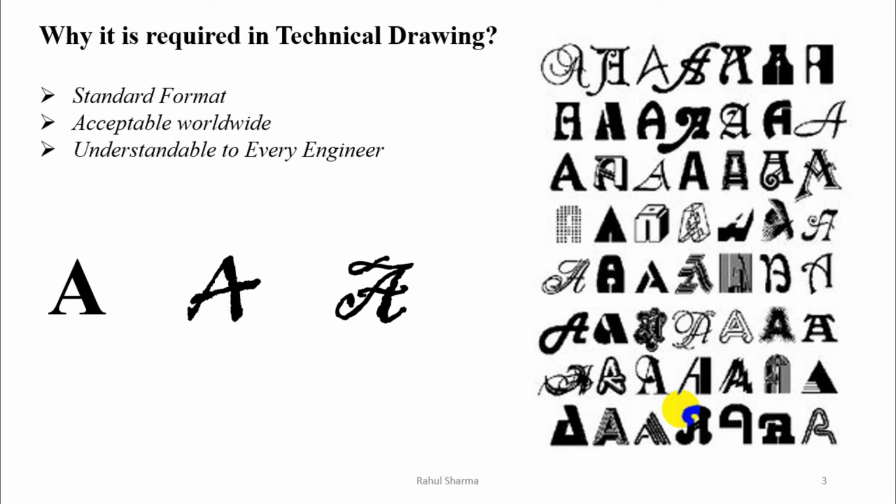If we start writing in our own style in the drawing sheet, it will not be understandable by few engineers in few countries. Like China is not using English as their communication language. They are using their own language. Now when we have to communicate with the engineers of other country, we cannot use our own style of writing. So they have standardized all these styles and every engineer has to use the same.